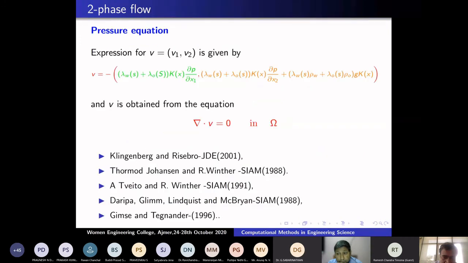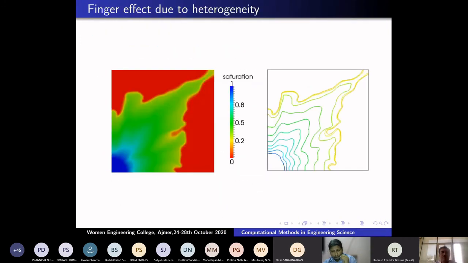So now, if you do the experiments, look at here, the water is pushing here and going here, and a lot of oil is left out here. Because the water is pushing in this direction, it moves faster with high speed, the water reaches here and most of the oil is left out. You cannot recover all the oil.